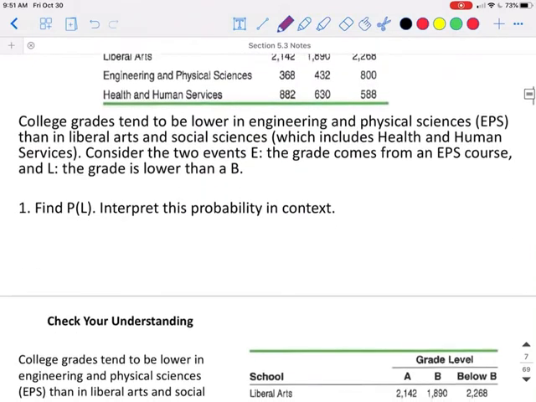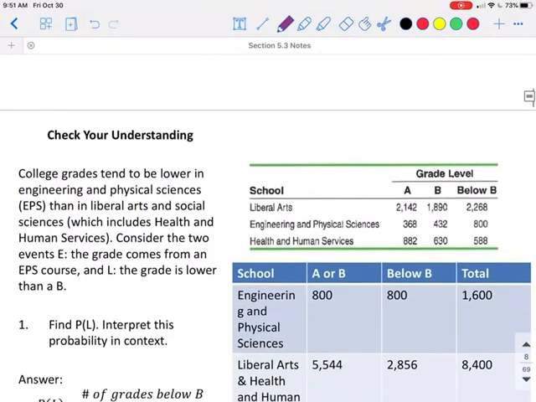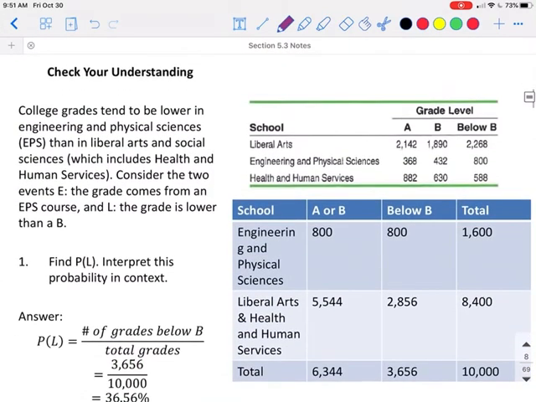To do this, we first have to fill this table out so that we're looking at the courses differently. So we need to combine all students who are in liberal arts and in health and human services together into just this one category, and then we'll leave all of the engineering and physical science students alone. Now we are going to find their totals.